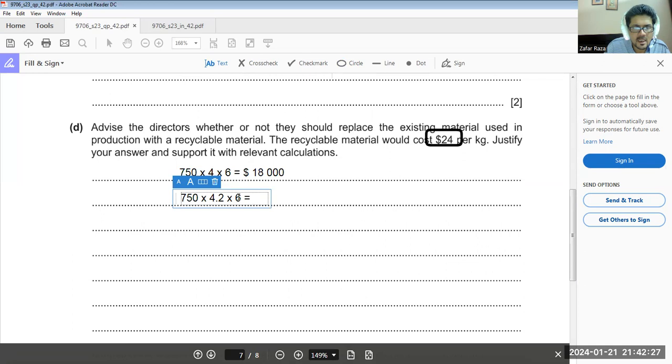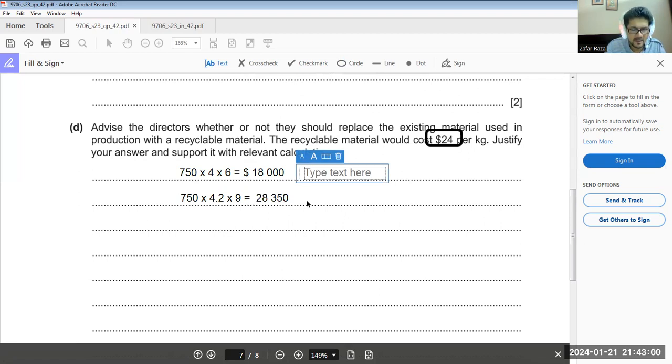Sorry, here we have to write $9. 750 multiplied by 4.2 multiplied by 9, 28,350. 28,350 cost more for material from actual results. It means our flexible profit will also decrease by 18,000.